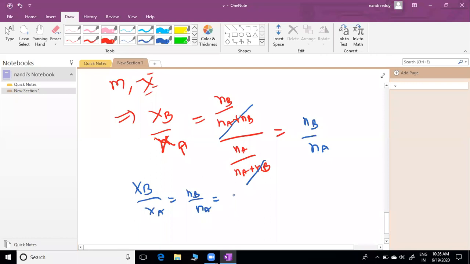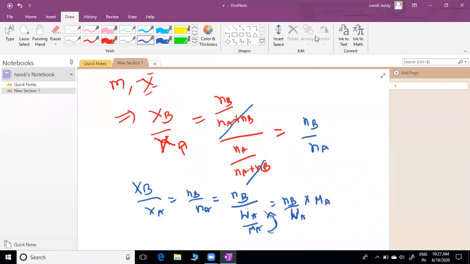What does Na mean? Na equal to weight of A divided by molecular weight of A. You can write here Nb by Wa, that weight will go up, into Ma.